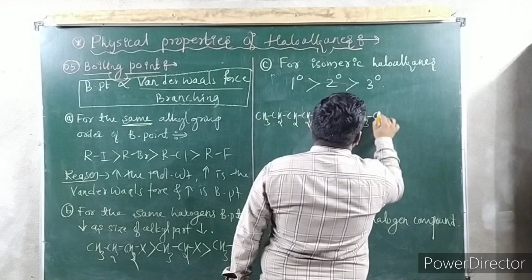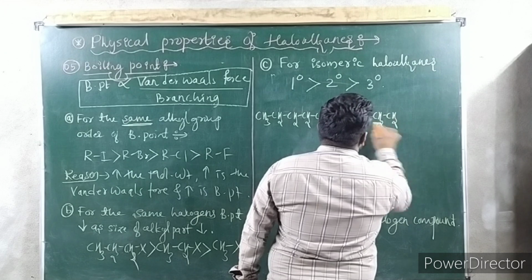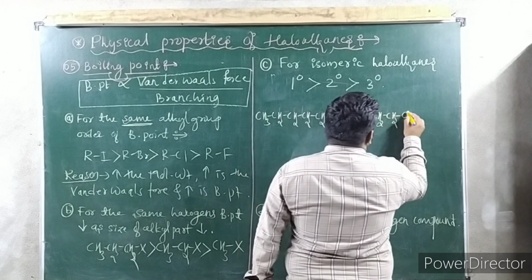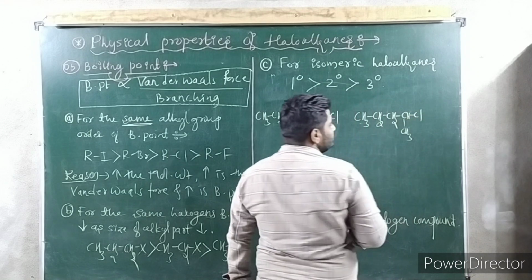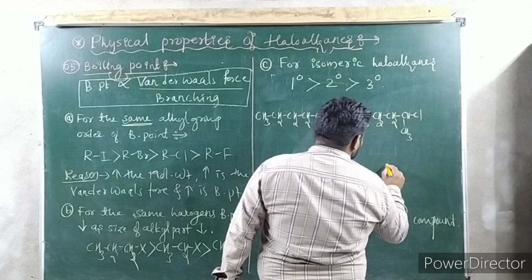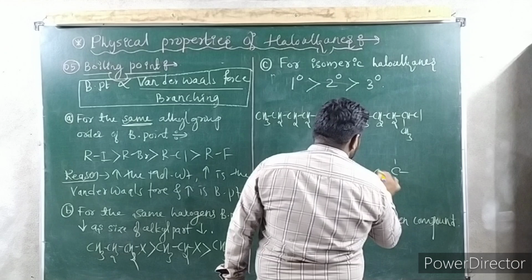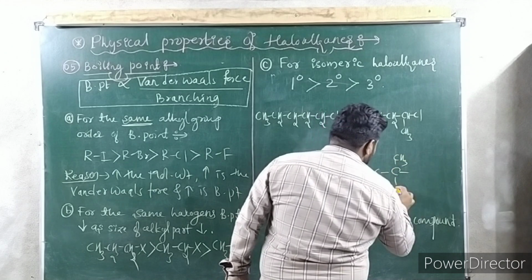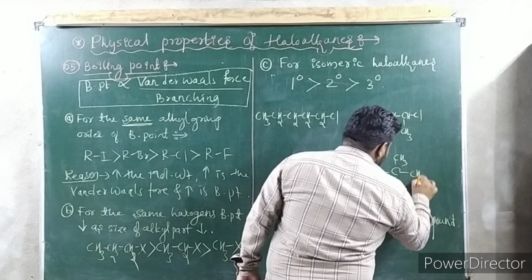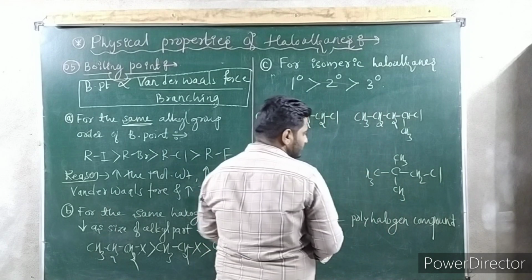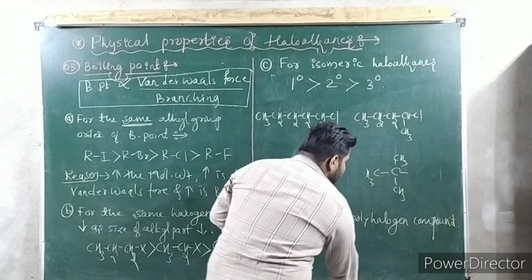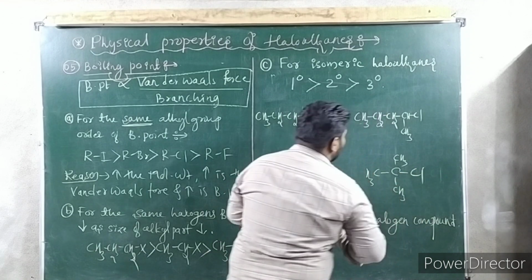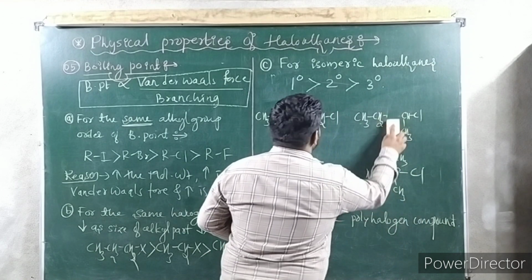One of the secondary carbon you take. 1, 2, 3, 4, and here 5. Last case, you take this one. CH3, CH3, CH3, CH2, Cl. So any one example you can take, guys. So I will take 4 carbon better so that you can easily understand.